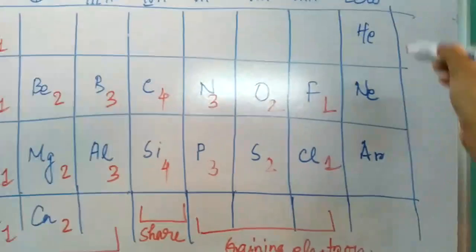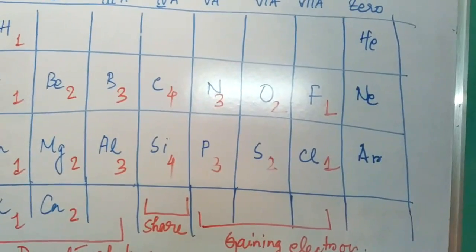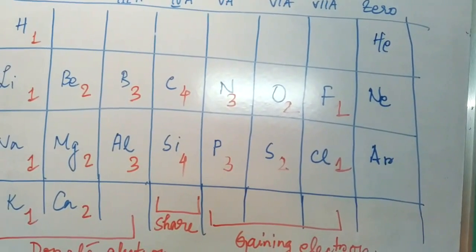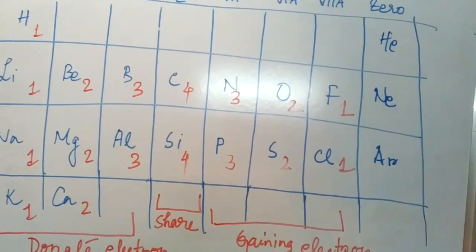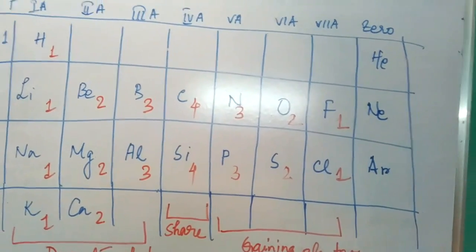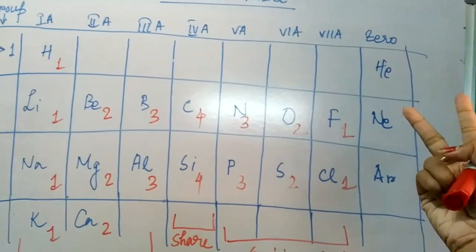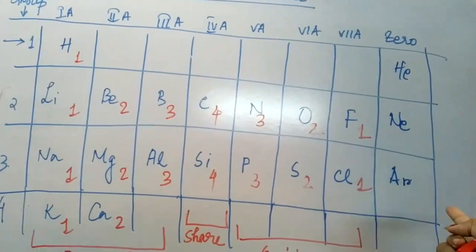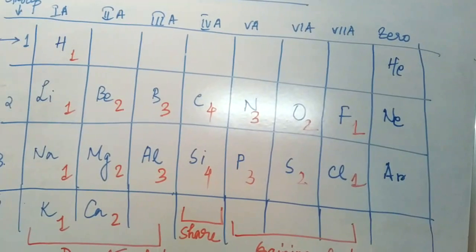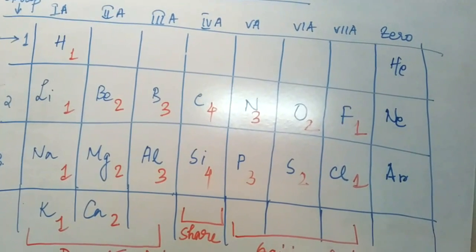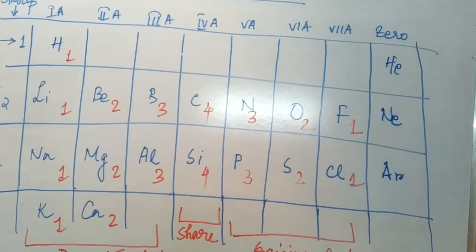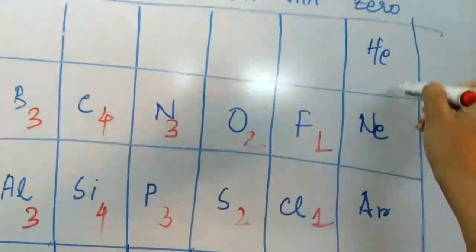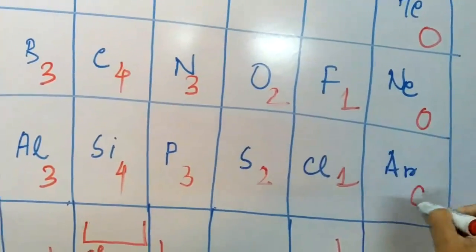And the 0 group means, students, helium, neon, argon. They have all the electrons present in their last shell. Like in the case of helium, it requires 2 electrons in the last shell, and it has that. In the case of neon and argon, they have 8 electrons, as I have already shown. Since they do not combine with other atoms to attain a stable state, they are already stable, so their valency will be 0 in all the cases.